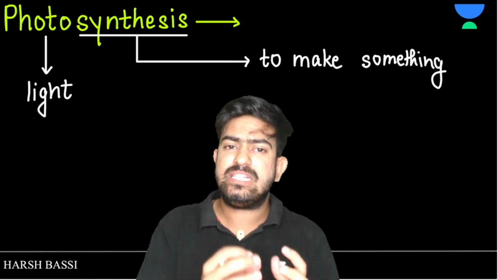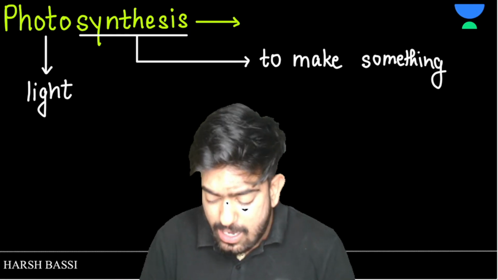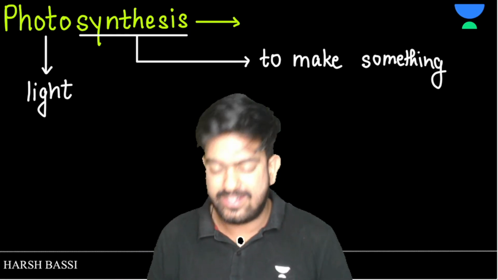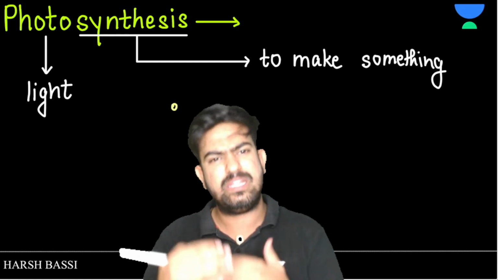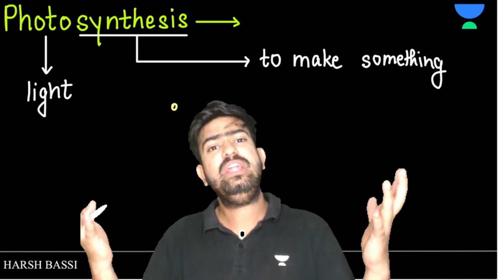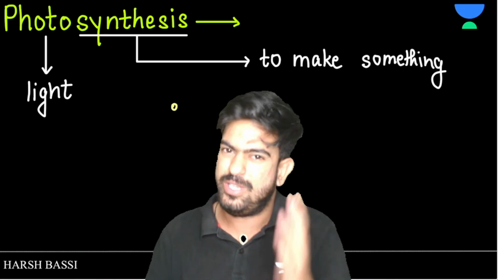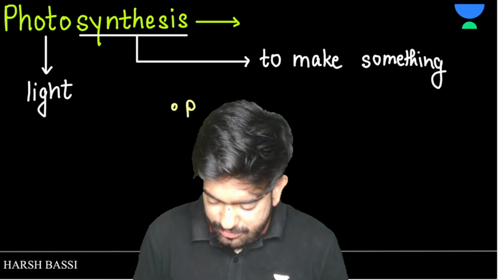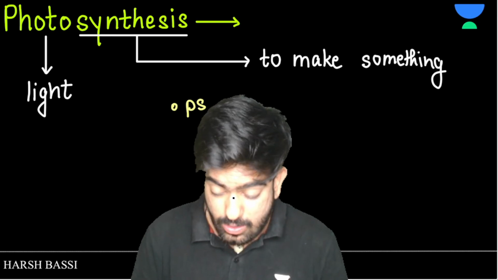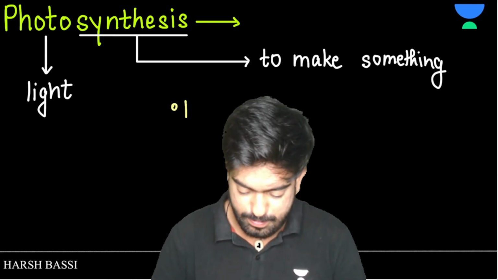So can I say it is a physiochemical process? Why it is, how it is, when it is, who discovered this, everything we are going to discuss, but first let us start step by step. If you ask me today to explain the Z scheme, it's not possible. You need to know some of the basic things. So it is the physio. Now I have difficulty writing the spelling of physio.